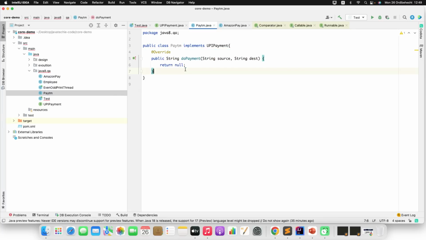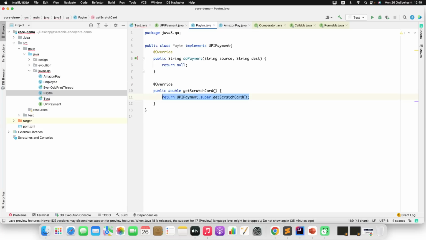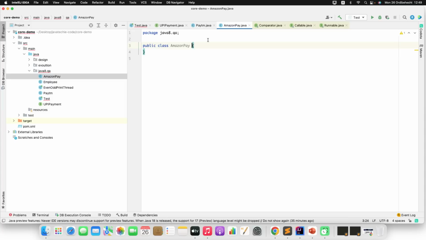If I want to give this get scratch card feature in my implementation, then it's up to me whether I will implement this or not. If you want to implement, either you can provide the parent or the superclass features, or if you want to customize it, you can. Similarly, let me go to Amazon Pay. There is no scratch card feature, right? Let me implement it from API payment.